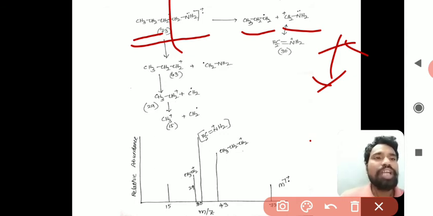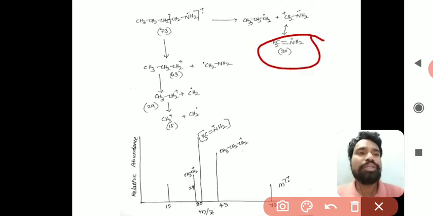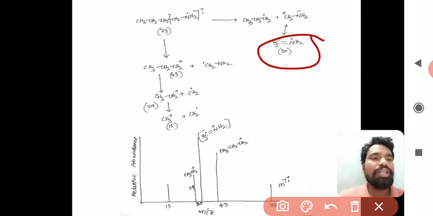This is a highly favorable fragmentation because of the basic idea of carbon-carbon bond breakage adjacent to the nitrogen. So this forms the characteristic peak of CH2=N+H2. The positive charge is on nitrogen because nitrogen has given one electron, so that there is a double bond formation between carbon and nitrogen.